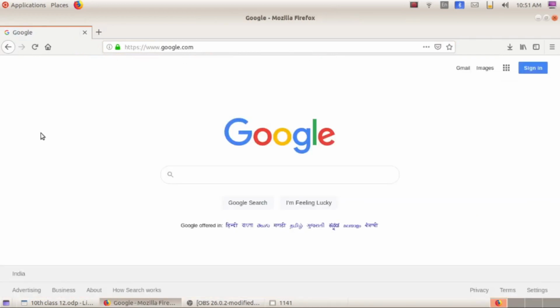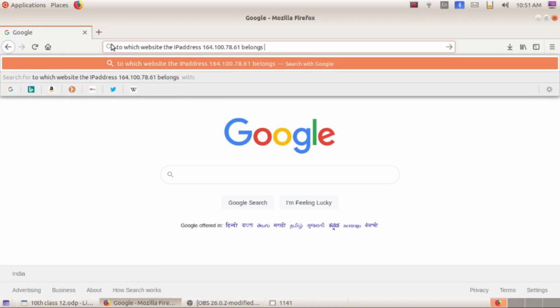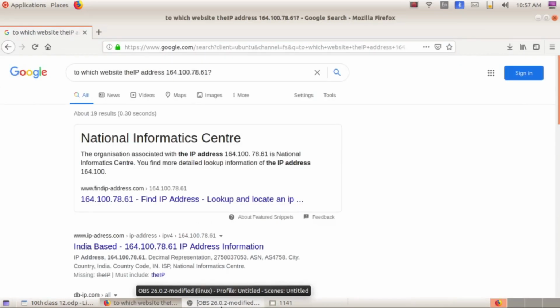Which website? We got the website Google. So this is the first IP address, and let's check the next IP address, 164.100.78.61. The next IP address belongs to the website called National Informatics Center. So this is activity 7.1.